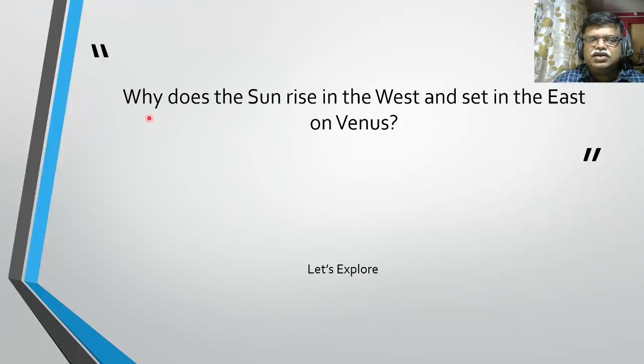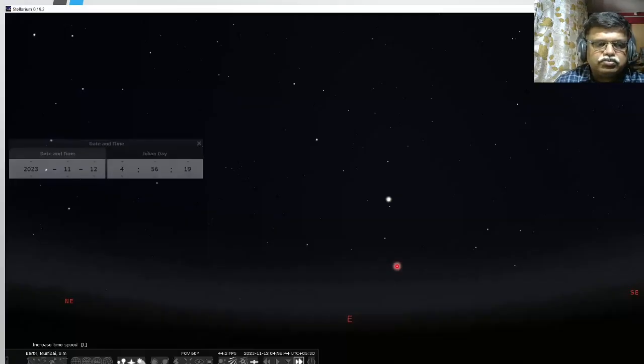Let us look at this question. Why does the sun rise in the west and set in the east on Venus? So let us explore. Here, if you see on the earth,